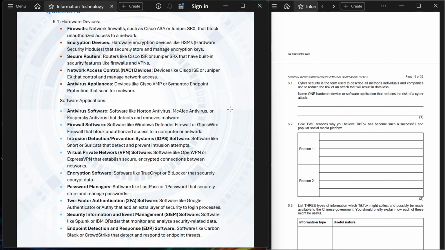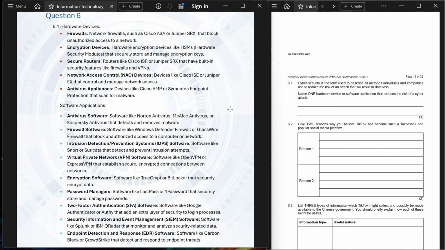Now, software applications. Antivirus software. Software like Norton Antivirus, McAfee Antivirus, or Kaspersky Antivirus that detects and removes malware. Firewall software. Software like Windows Defender Firewall or Glasswire Firewall that blocks unauthorized access to a computer or network. Now take a look at the rest and let's move on to question 6.2.